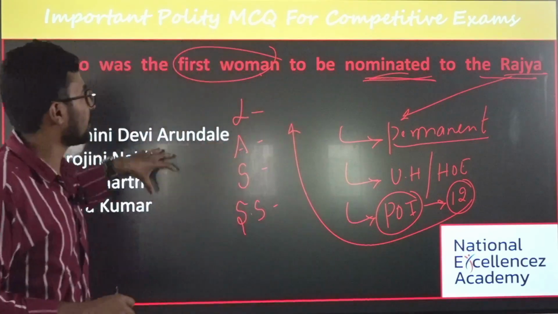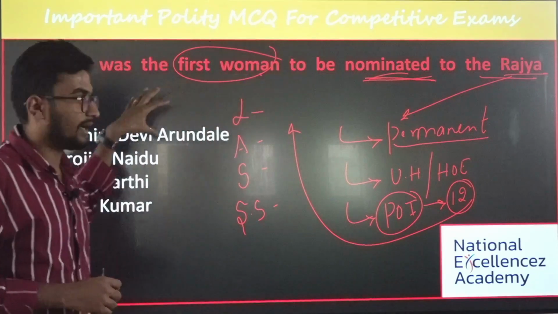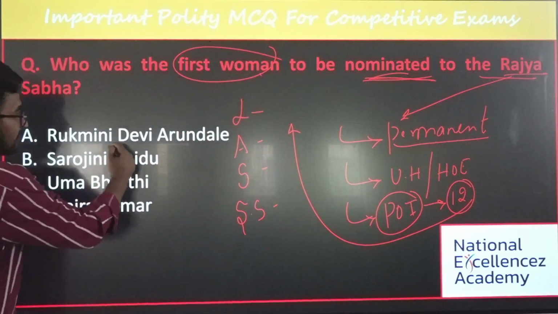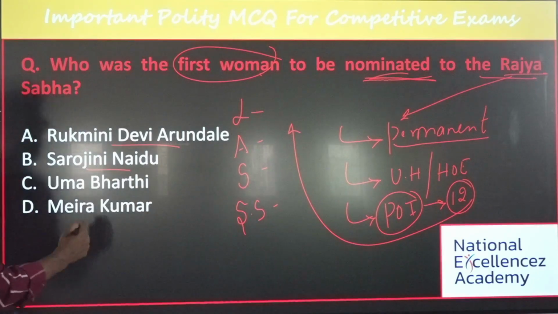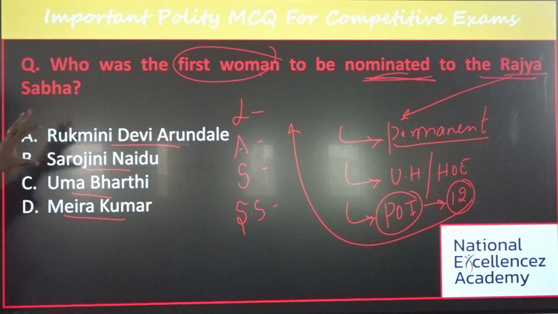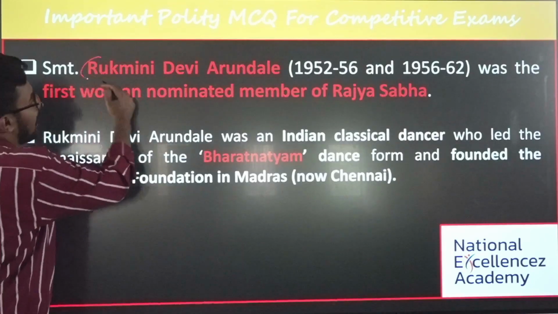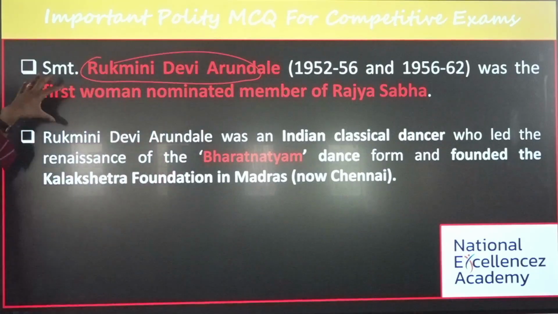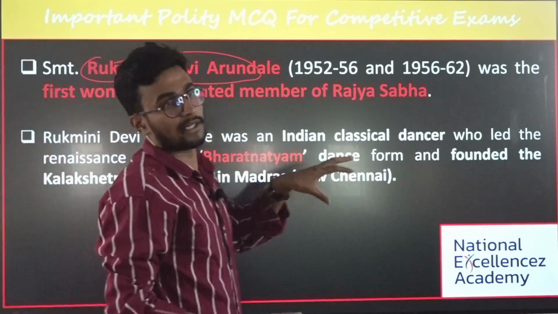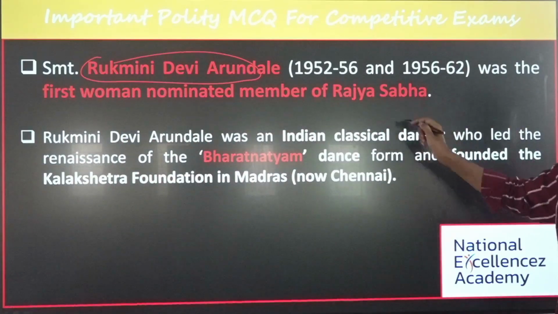Next important thing is, who is the first woman to be nominated to the Rajya Sabha? Is it Rukmani Devi Arundale, Sarojini Naidu, Uma Bharati or Meera Kumari? What is the answer? The answer is Rukmani Devi Arundale. She was the first woman nominated to Rajya Sabha.